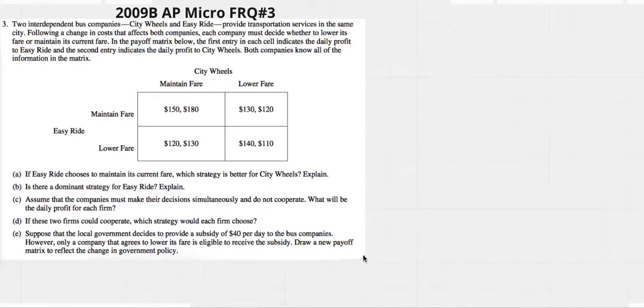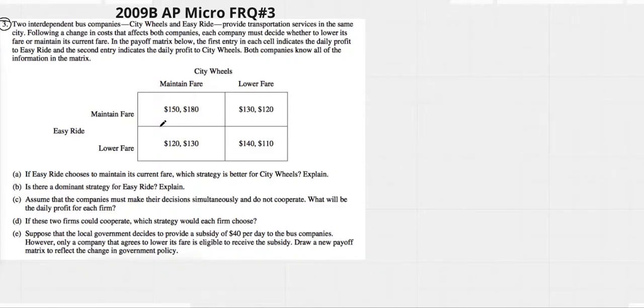Let's do 2009 AP Micro FRQ number 3, which is obviously Oligopoly. Do read these just so you know what's going on. These are the payoff matrix. This is a payoff matrix, meaning that wherever they decide and the other one decides where they end up, they will be getting a certain amount of payoff every day for where they end up.